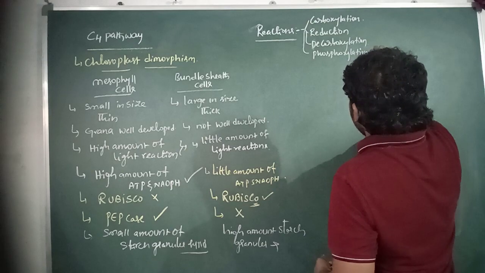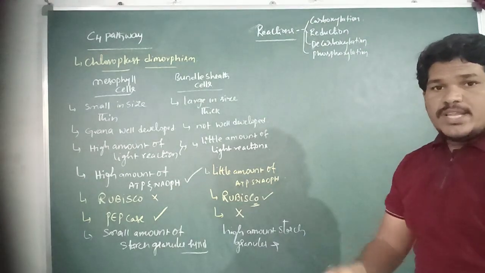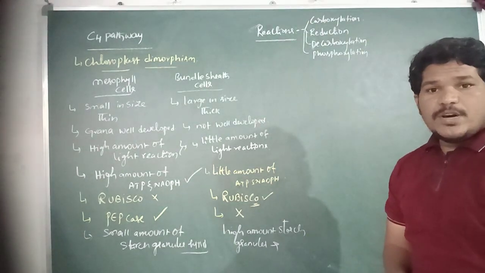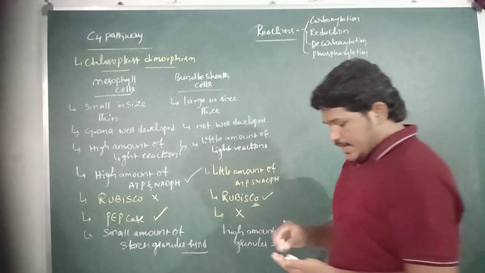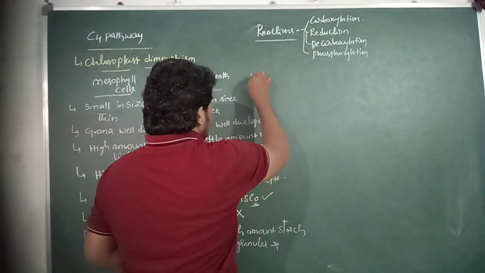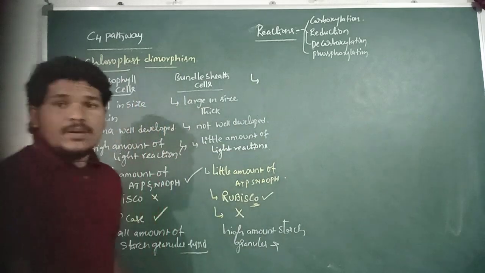So these are the 4 steps involved in the C4 pathway. Now let us see the reactions which occur in the C4 pathway.